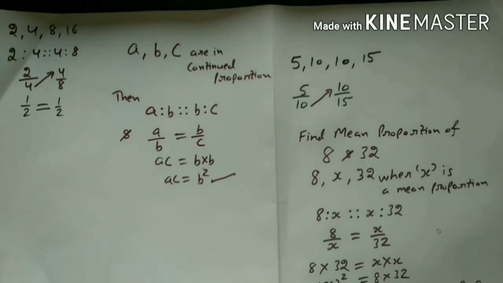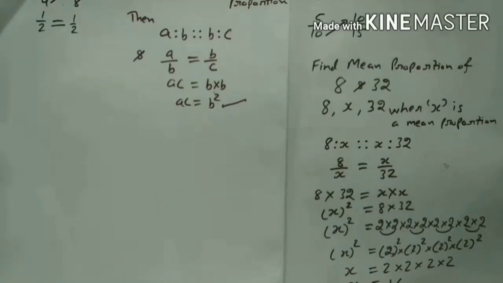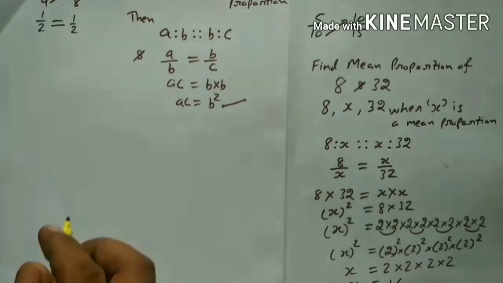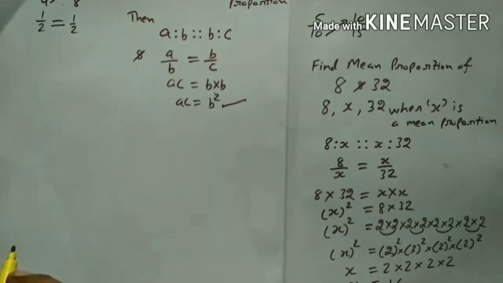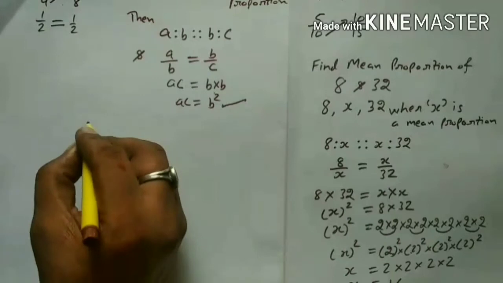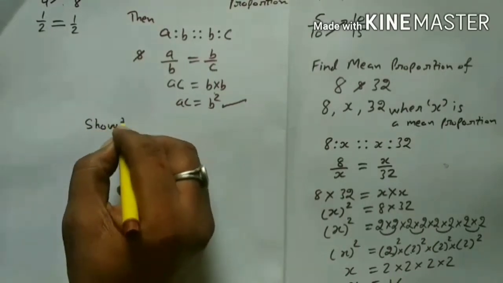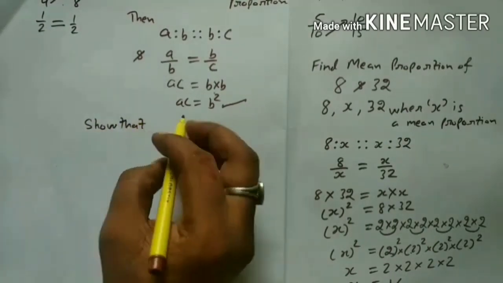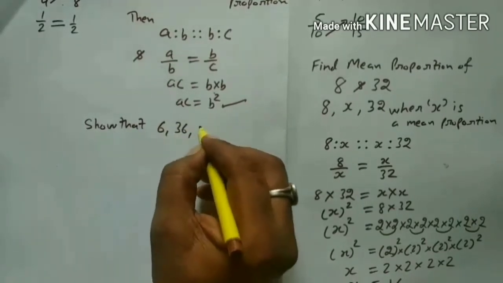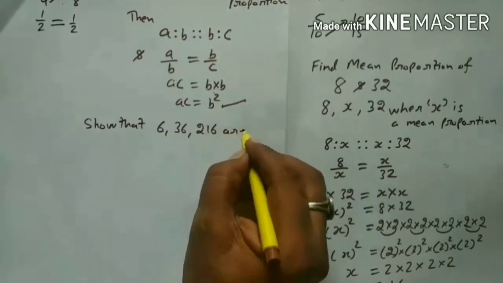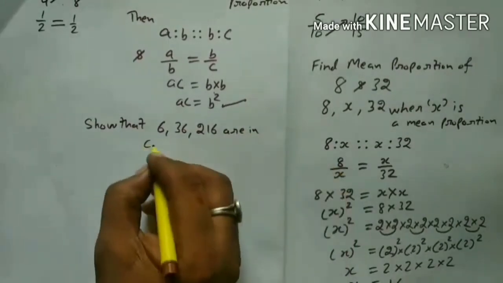There may be two types of questions that we can deal with in continued proportion. Now I will take an example where it is to be shown that the given terms are in continued proportion. Show that 6, 36 and 216 are in continued proportion.